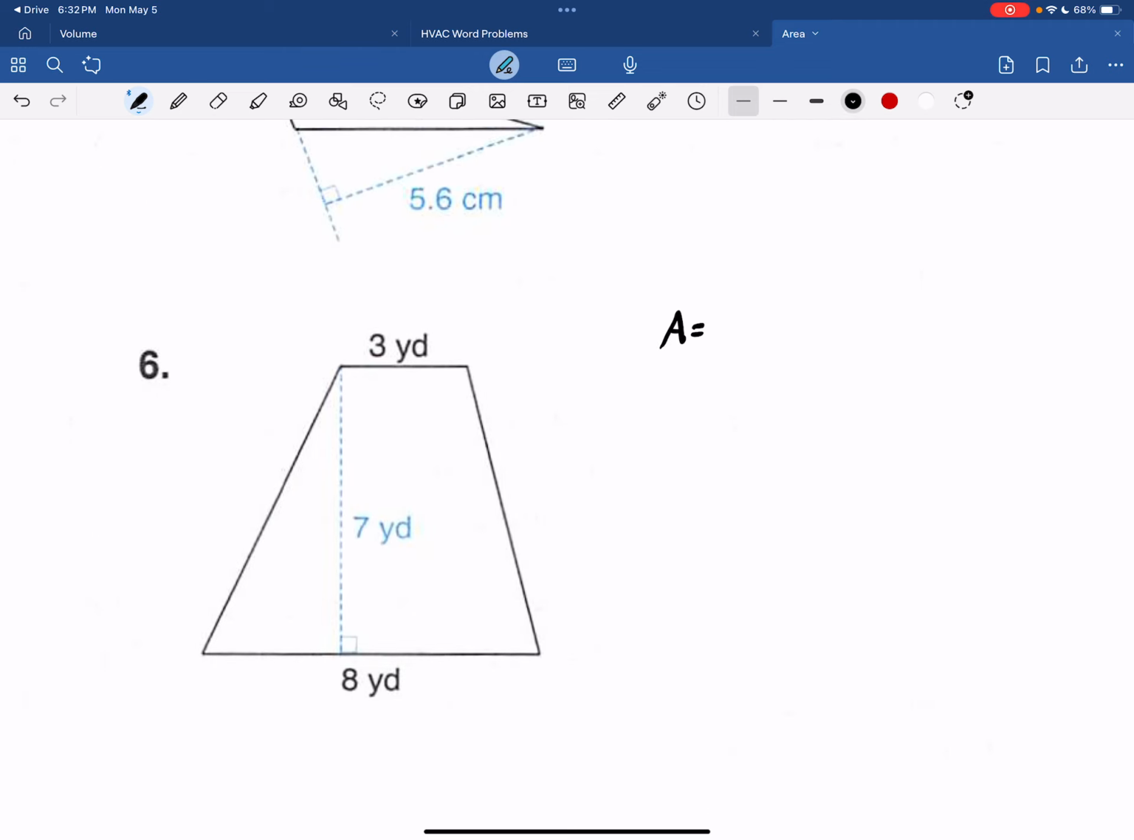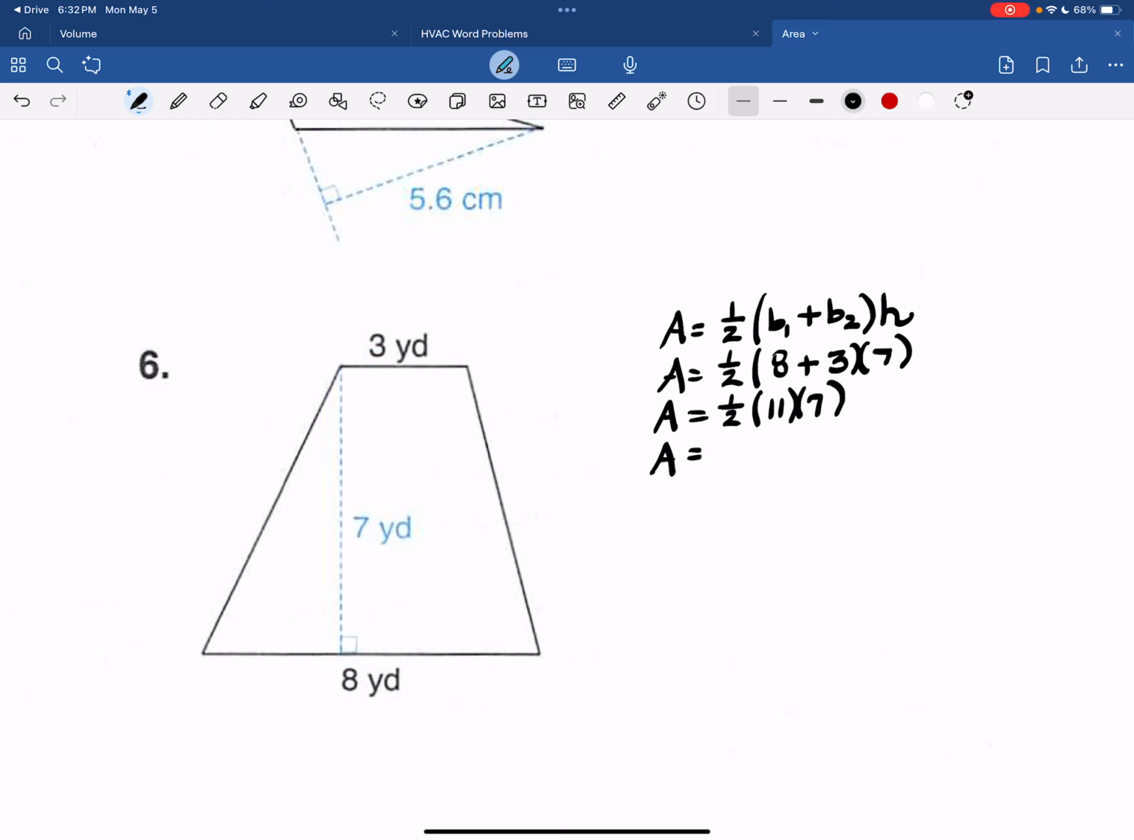Trapezoid. Area is 1/2 the sum of the bases times the height. So 1/2, 8 plus 3 times 7, parentheses first, so we have 11 times 7. And on this one, I'm just going to use 0.5 times 11 times 7.